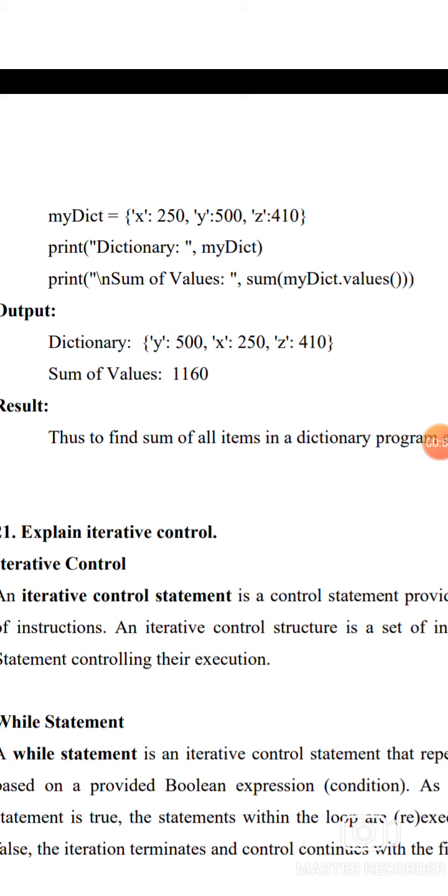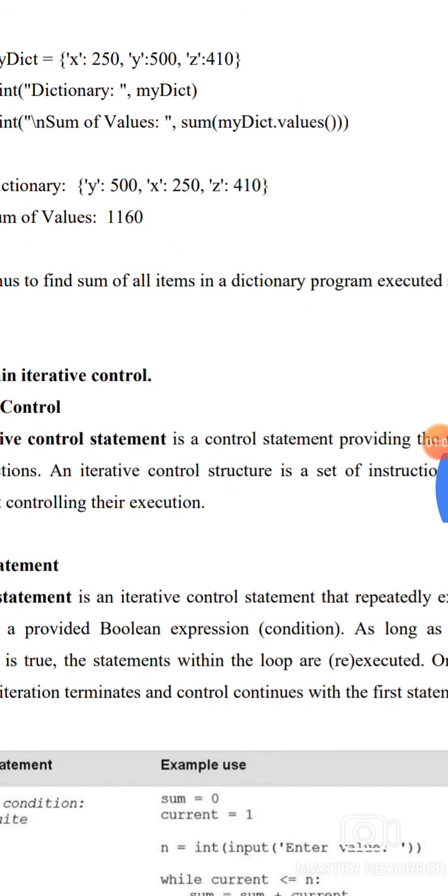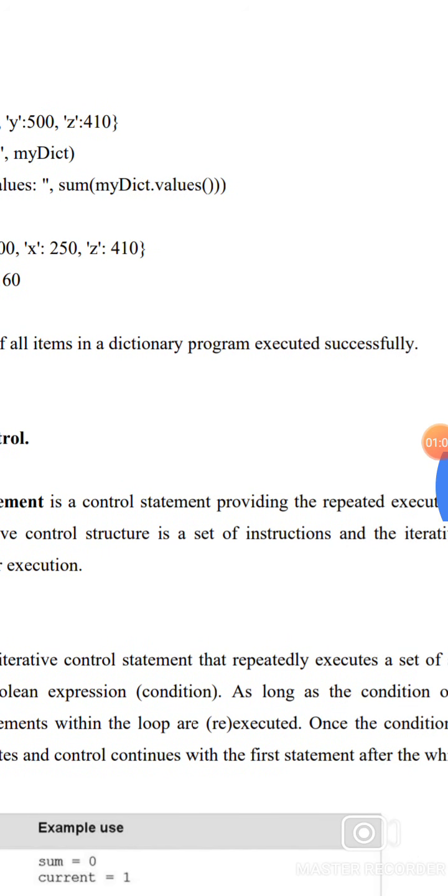The output is the dictionary with Y value, X value and Z value. Then the sum of the values we add is 1160. The result: the program to find the sum of all items in a dictionary is executed successfully.